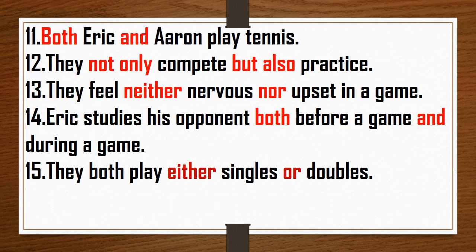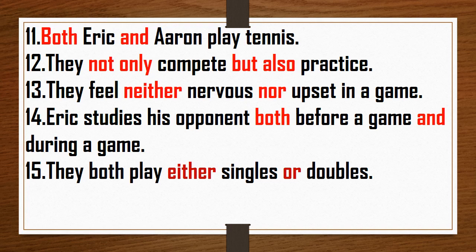Now next. Eleventh sentence: both Eric and Aaron play tennis. So once again, the pair is both and. Next sentence: they not only compete but also practice. So not only but also is the pair. Next is, they feel neither nervous nor upset in a game. So the pair is neither nor.